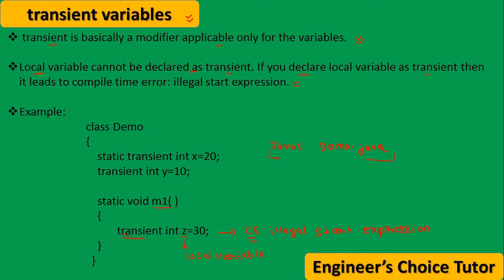We declare a variable as transient to tell the JVM that we do not want to store the variable's value in a file during object serialization. Note that point: a local variable is not a part of the object, so declaring it as transient is illegal.